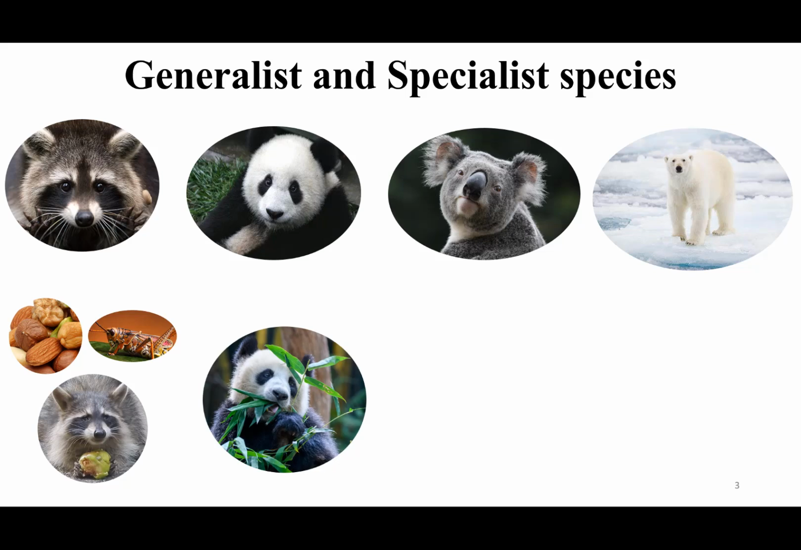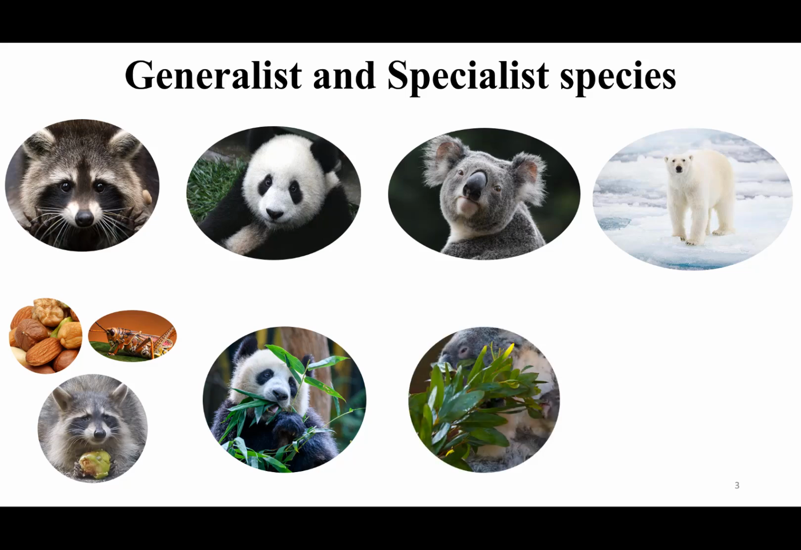Next, we have panda. So, pandas are also actually the perfect example for a specialist animal as they have a very particular habitat in which they live, and their diet specifically includes bamboo only. Next is koala. So koalas again are an example of specialist species. These are native to Australia and they are herbivorous marsupials that feed only on the leaves of eucalyptus tree.